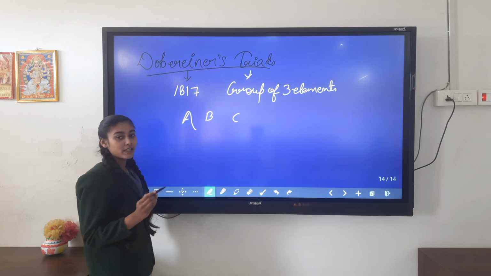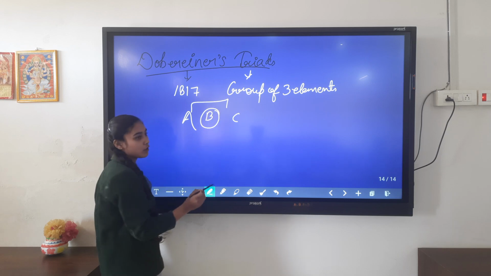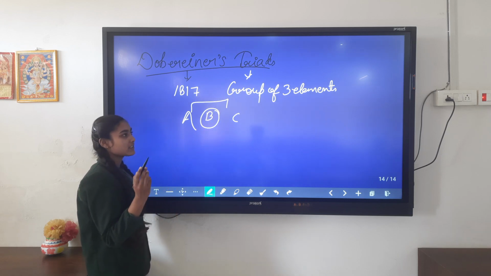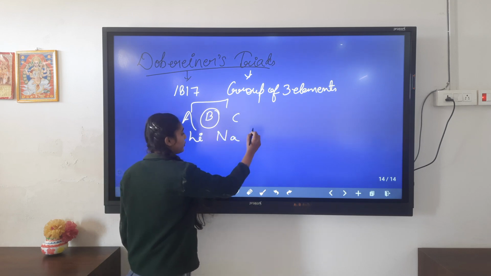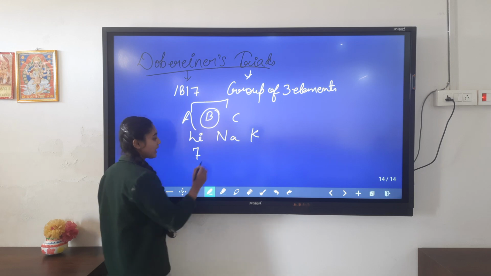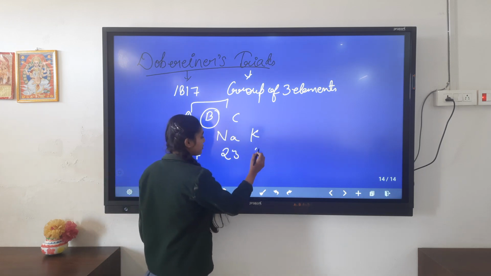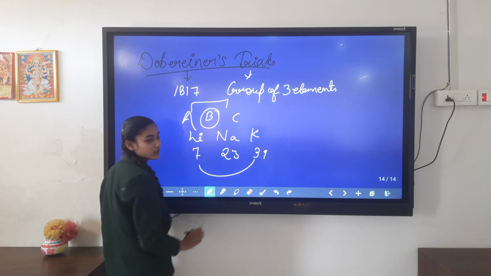According to Dobereiner's law, he said that the atomic mass of element B will be equal to the average, the mean value, of its extreme elements. Let's take an example of lithium, sodium and potassium. As we all know, the atomic mass of lithium is 7, sodium is 23 and potassium is 39. So I am taking the average value of these 2 elements.